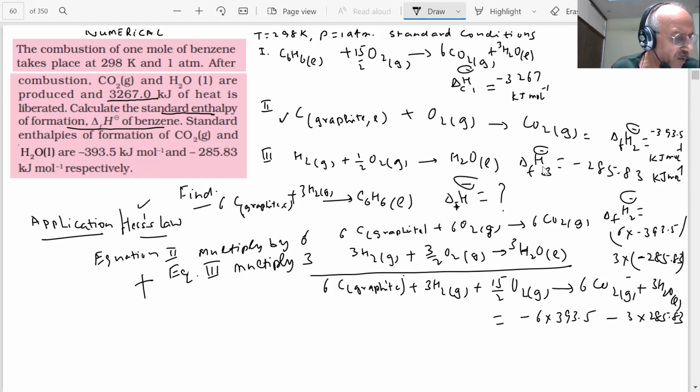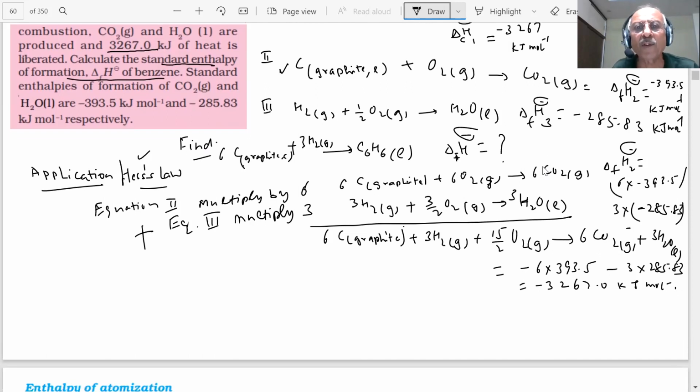If I add those two values, you will get minus 3267.0 kilojoule per mole. Yes, sir.